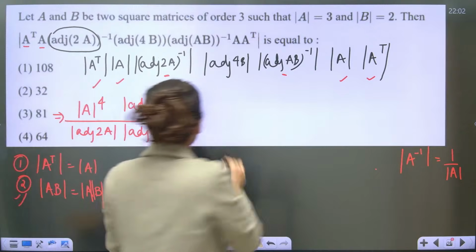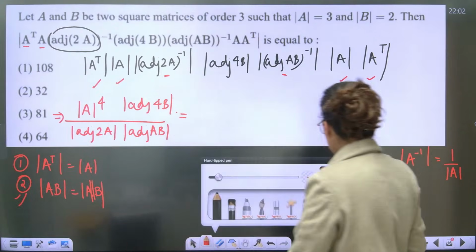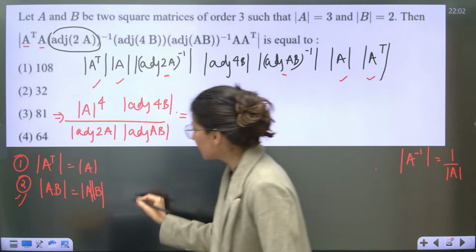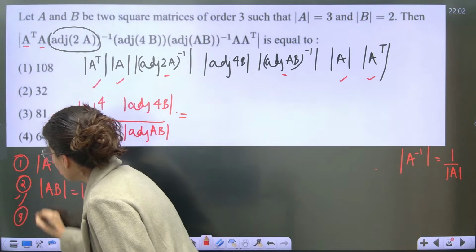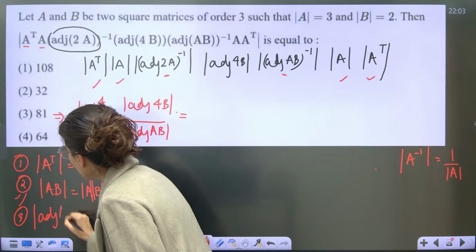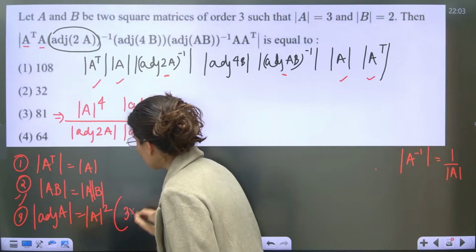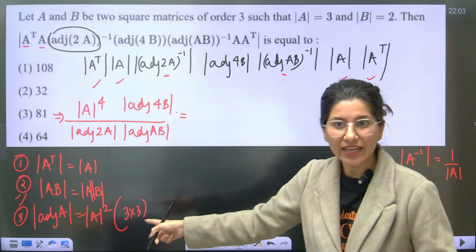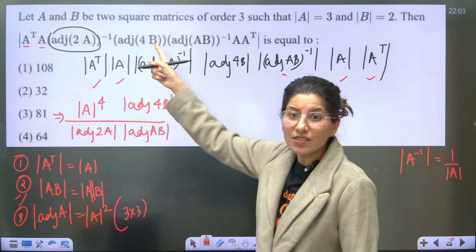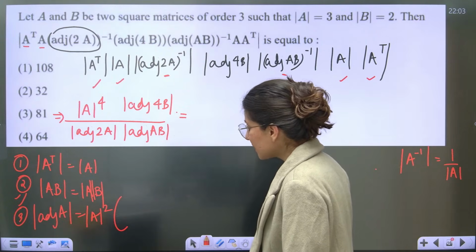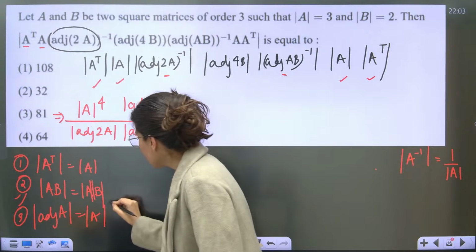Clear? I think the whole thing has been reduced now. Now, one more property, which is the third property: determinant of adjoint of A is equal to determinant A power n minus 1. Did I tell you? I told you, right? A and B are square matrices, so directly we are going to use n minus 1.